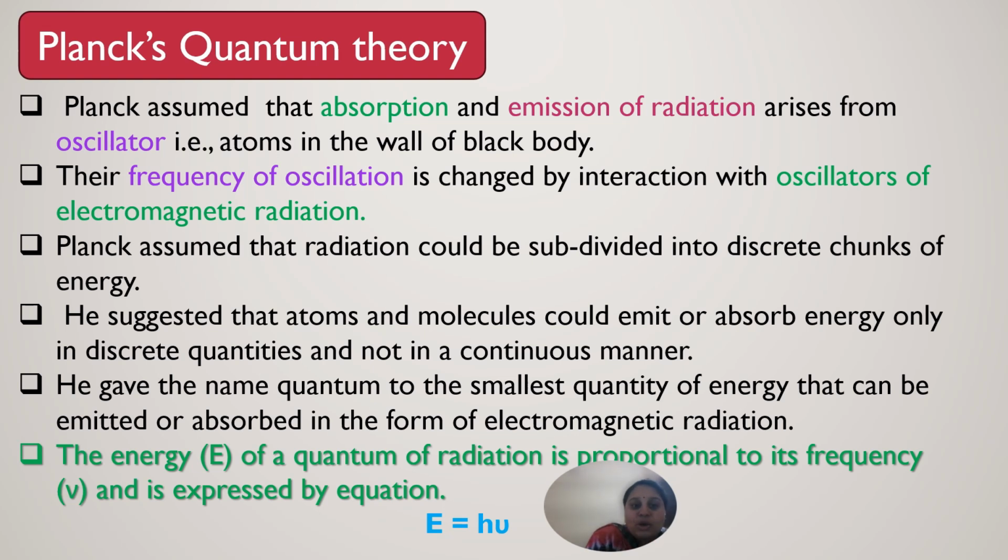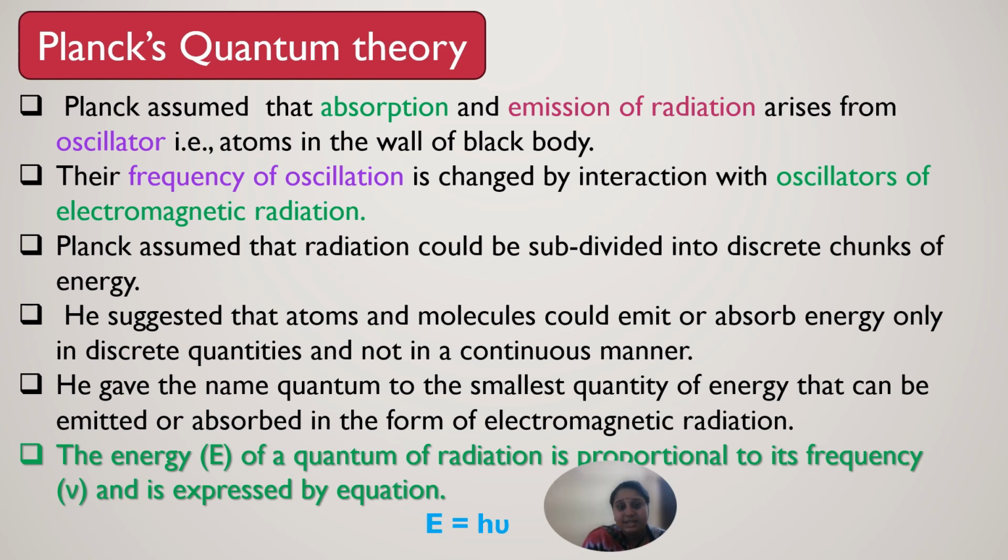The frequency of oscillation is changed by interaction with the oscillators of electromagnetic radiation. And he assumed that the radiation can be further subdivided into discrete chunks of energy. So you can break up the radiation.